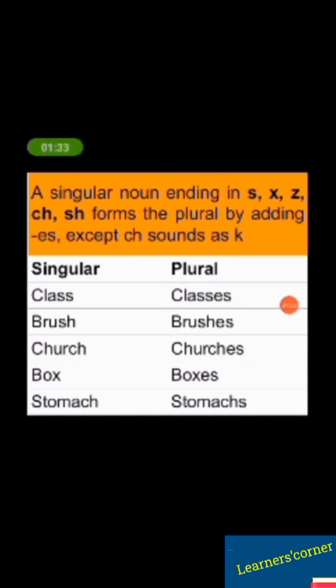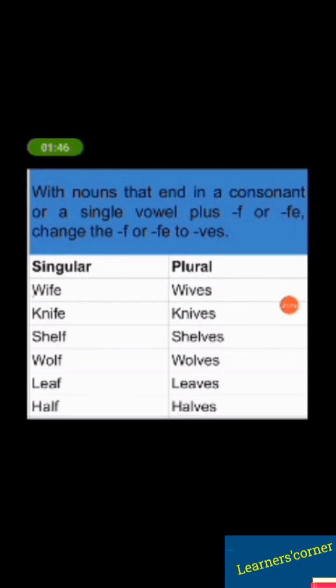However, you will notice that the ch at the end of the word stomach sounds k. So, stomach will take only s and not es. For words that end in f or fe, you change the f or fe to v and then add es. For example, knife, knives, wolf, wolves, leaf, leaves, thief, thieves, wife, wives, etc.